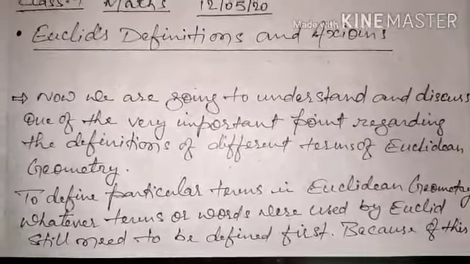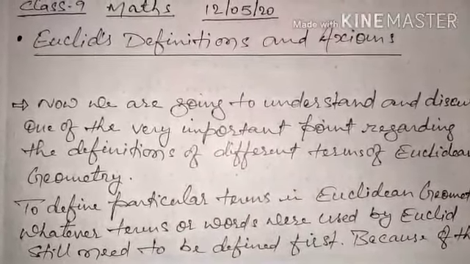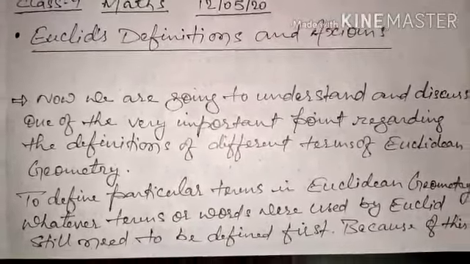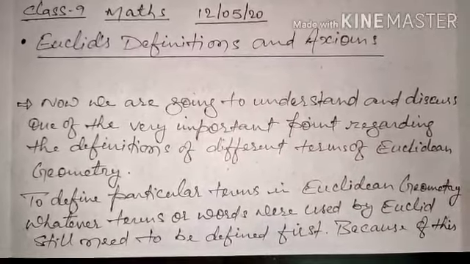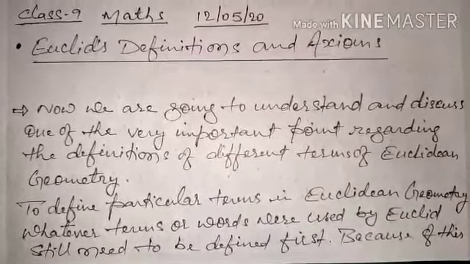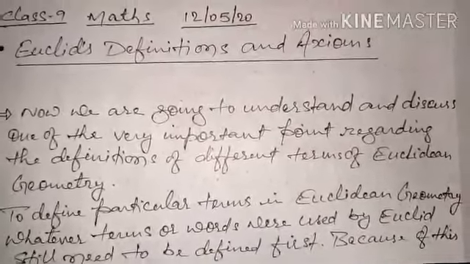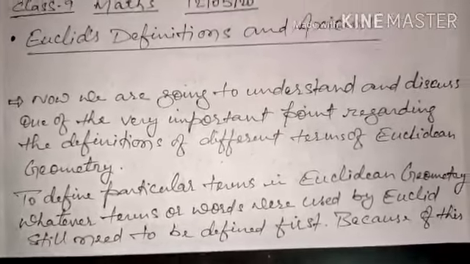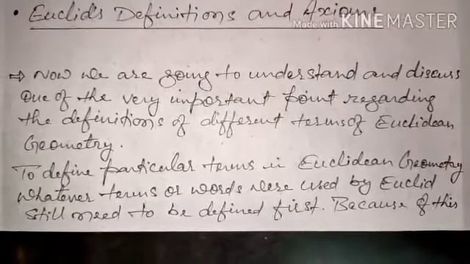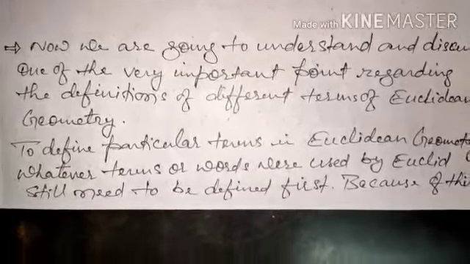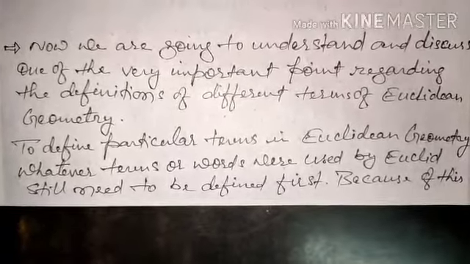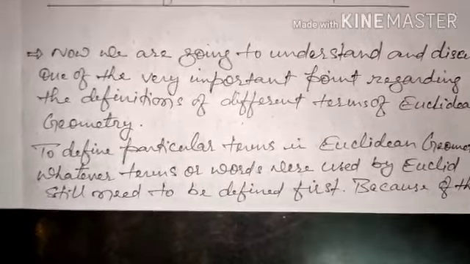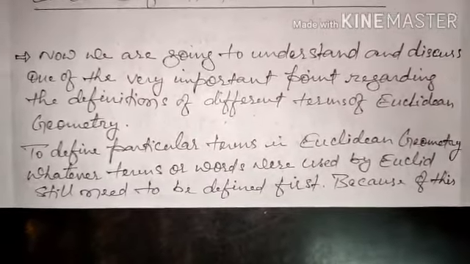Let's begin. Euclid's definitions and axioms. Now we are going to understand and discuss one very important point regarding the definitions of different terms of Euclidean geometry. To define particular terms in Euclidean geometry, whatever terms or words were used by Euclid still need to be defined first.